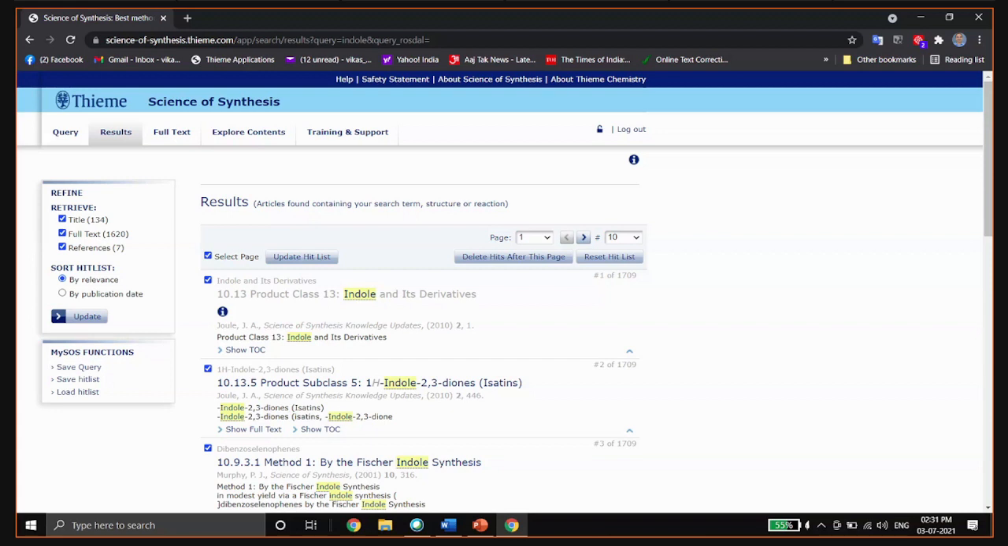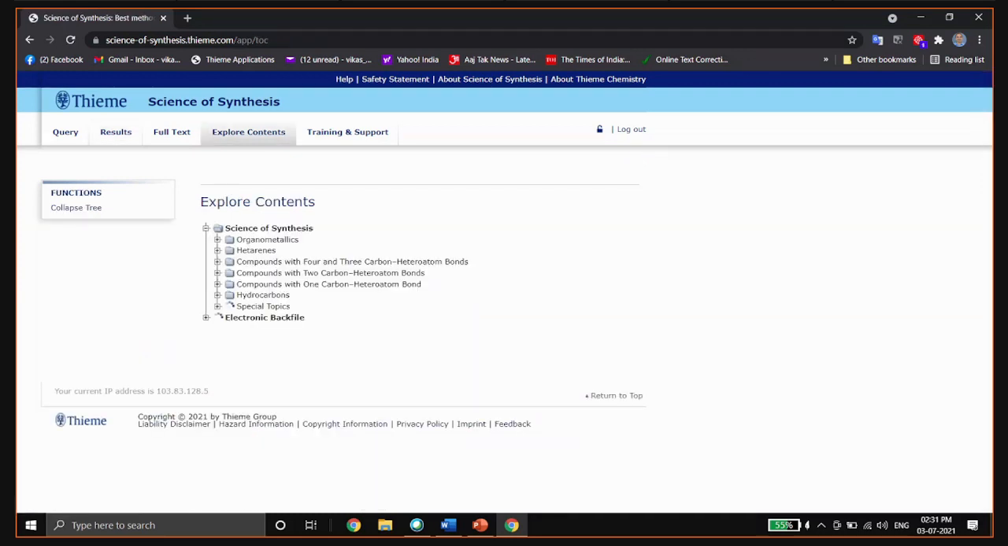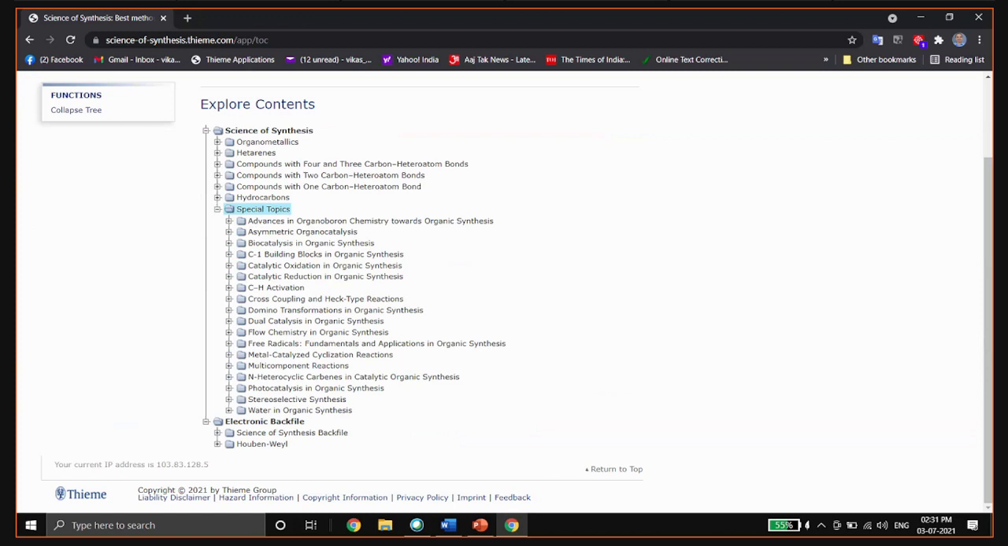tab. So the Explore Content tab is here. You can click it. The Explore Content contains the whole database of SOS. As you can see, the SOS database is not just a collection of methods. It is logically organized. Each method is classified according to how a particular molecular functional group can be synthesized.